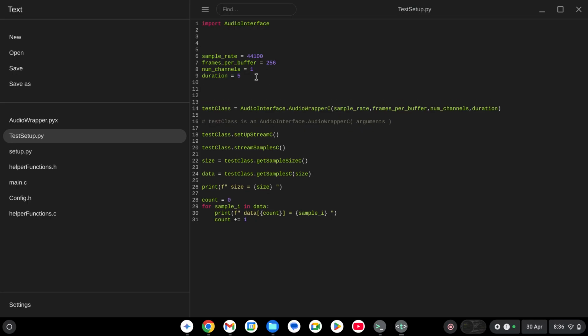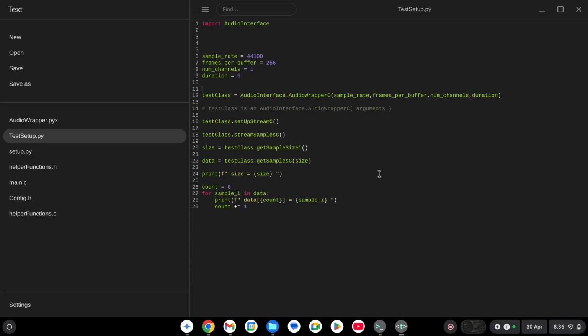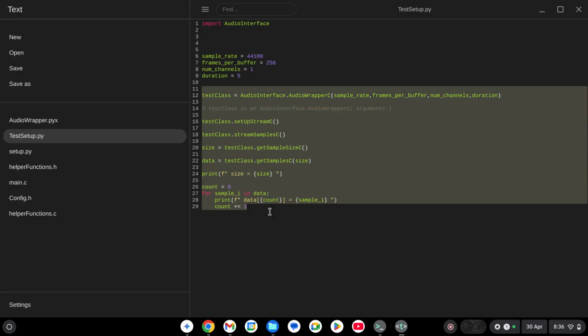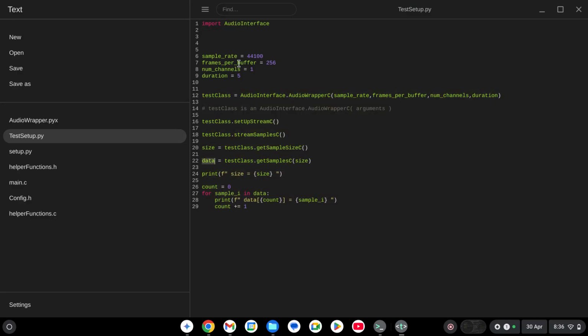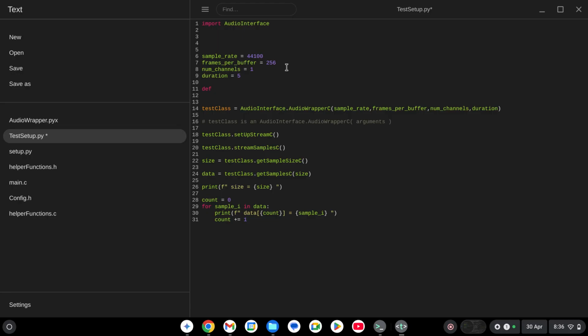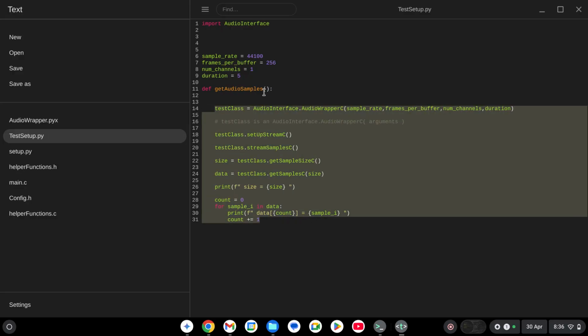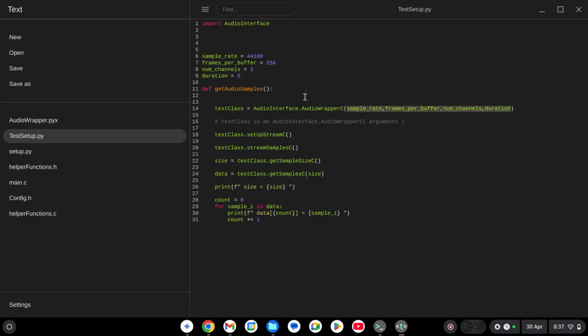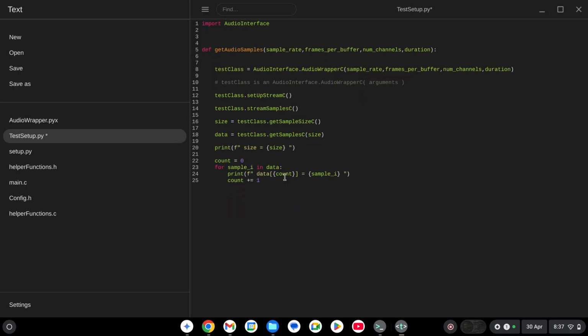So the next thing we want to do is, ultimately we don't want this module to look like this. What I mean by that is that we don't really want people to have to do this whole thing to get to the size and the data that was returned. So what we're going to do is take this and say def get audio samples. We're going to make our own function, and we're going to pass it these parameters. And then I don't remember if you have to define a function first in Python, but I don't really remember.